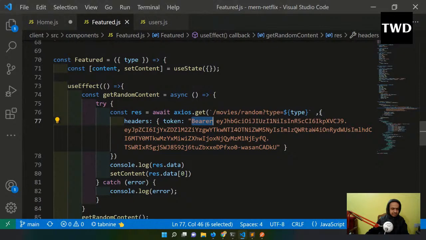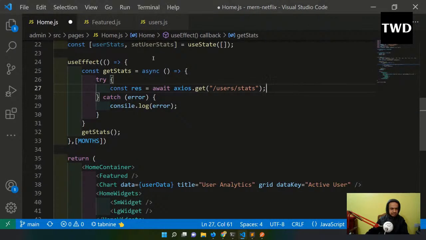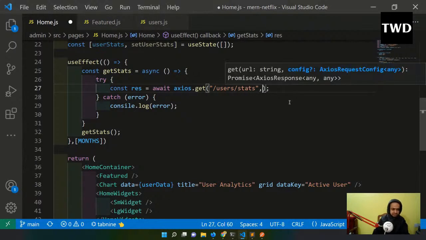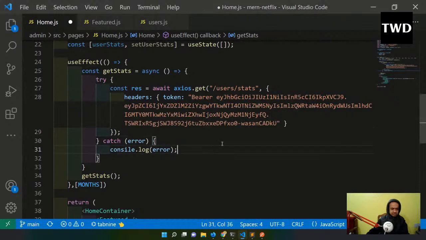Okay, and this will come till here. I think, yeah, this will come till here. And after axios.get there is a comma, and then after this the thing is there. Yeah, it is like this. But I will take the new bearer.